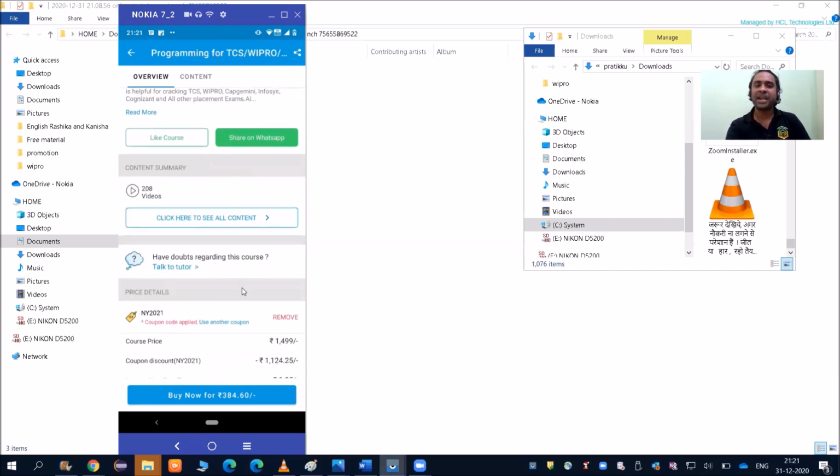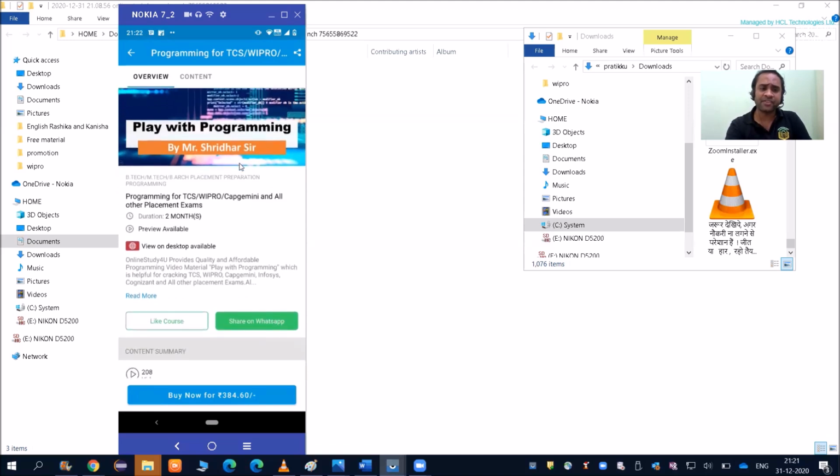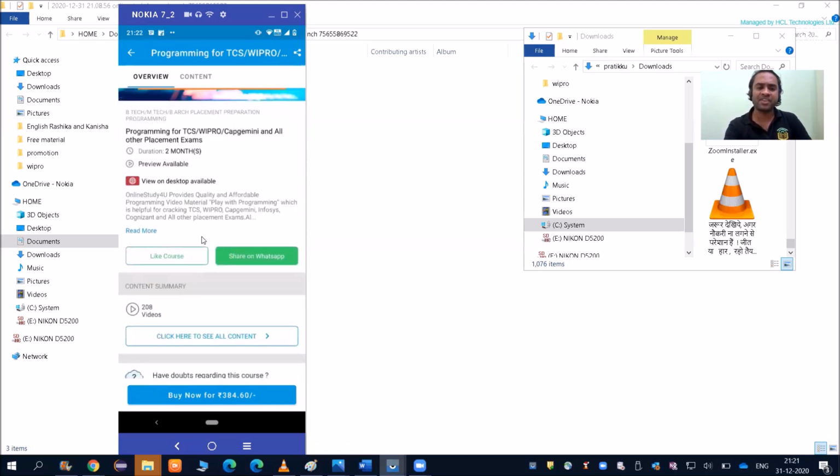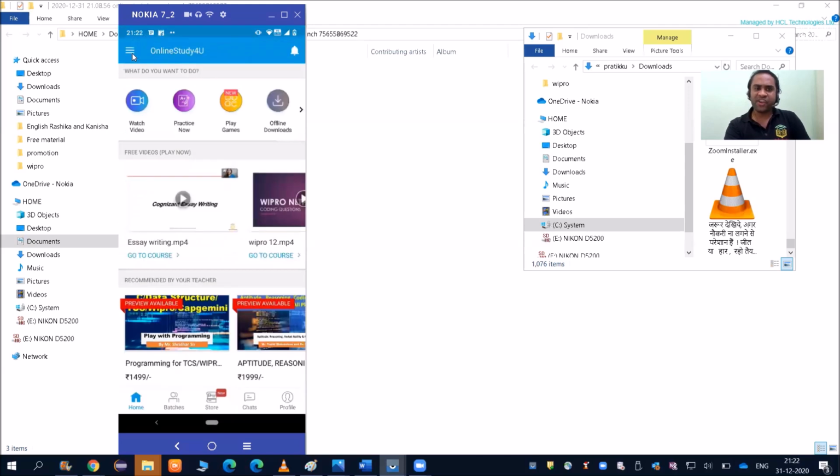So this is complete programming, friends. For C, data structures, for all your examinations, Wipro, Infosys, TCS, Capgemini, you can see the number of videos also, friends. Everything will be completely visible. More than 208 videos are available. So friends, these are the features of the app.